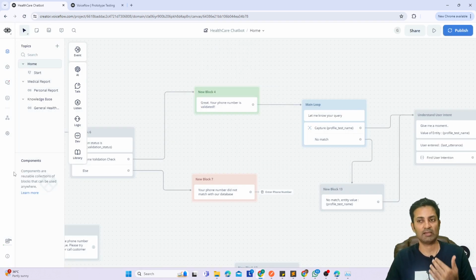Yes, there are other aspects, like cost and usage: how much I will incur if I have thousands of users using it every day. Those are separate aspects which I'll cover in another video by comparing a couple of chatbot building tools, seeing what capabilities we get out of them, and what the cost is. At the end of the day, when it comes to AI, it is all about the usage of tokens, meaning the information I send to a large language model, and the response I get in return.